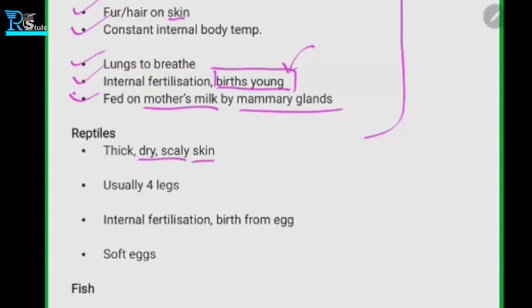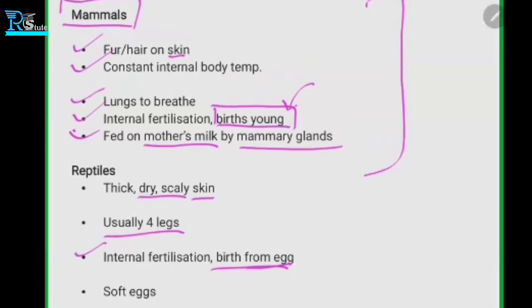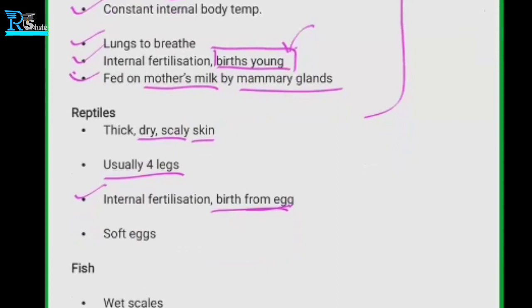Usually they have four legs. And internal fertilization, so they also do internal fertilization, from the egg. Here it should be external fertilization. So external fertilization.